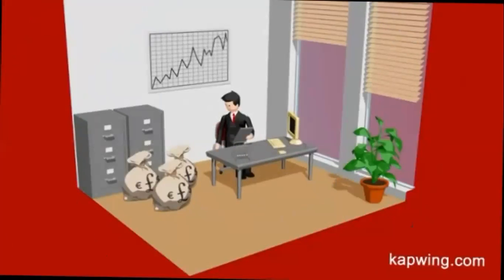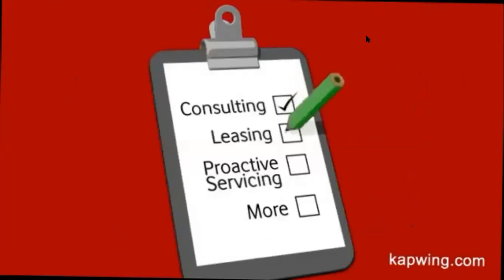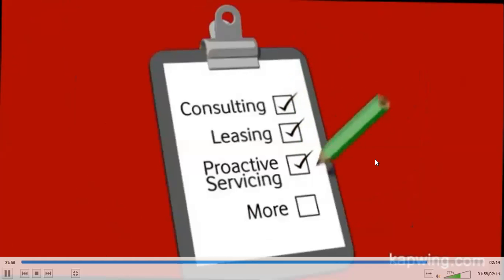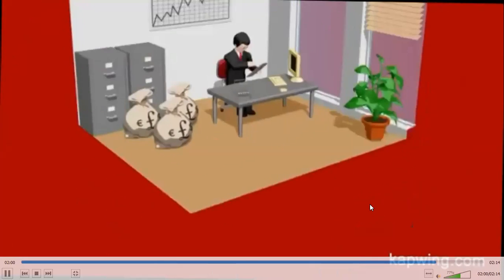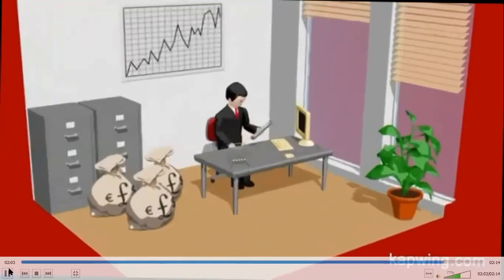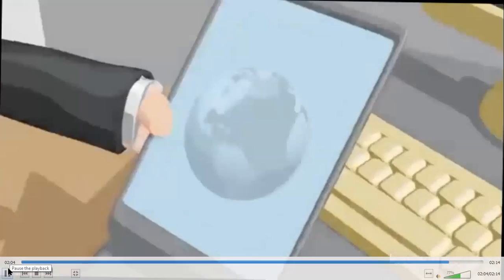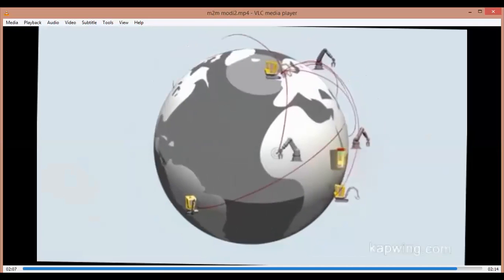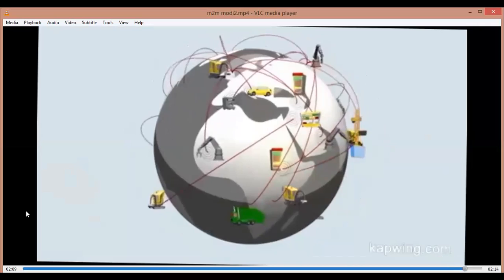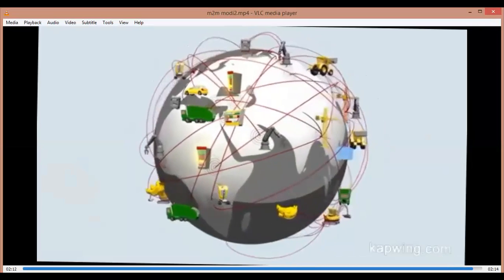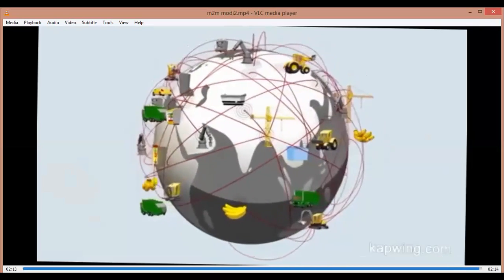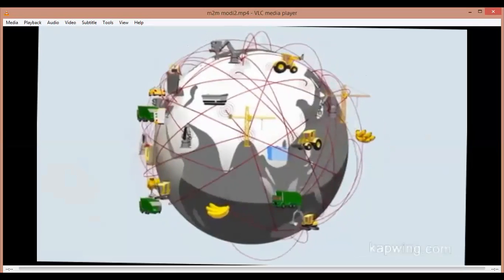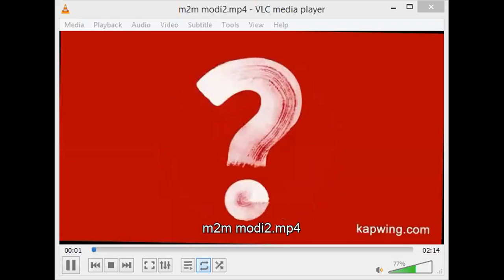Just imagine what services you could offer your customers when you know what your machines are doing. New business models are now a real possibility. Consulting, leasing, proactive servicing, and more. Also, with asset tracking, Mark has the power to know the location of his assets, such as a fleet of delivery trucks or the products being transported in them, with all their status information instantly at his fingertips. Best of all, this can be achieved on a global scale. But what is M2M? You might know it as the Internet.